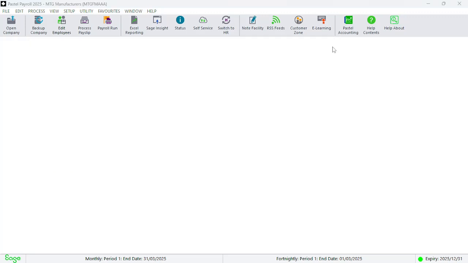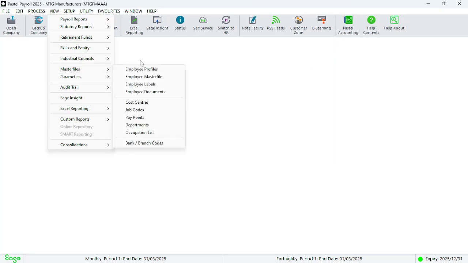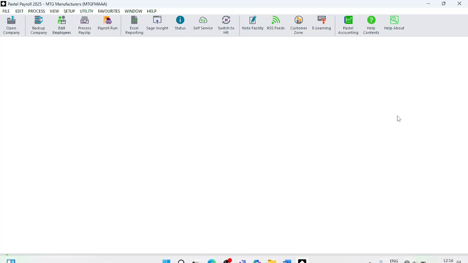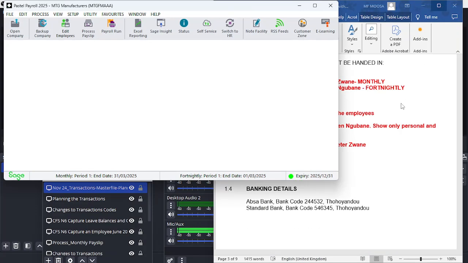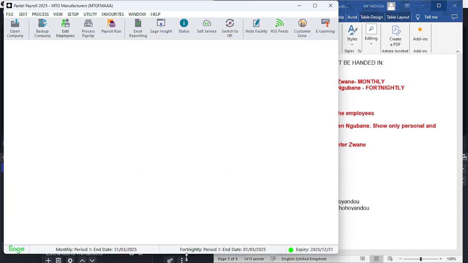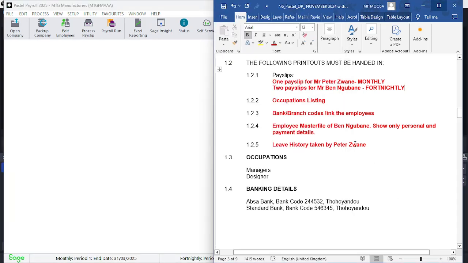So you get yourself some marks there. So let's go again. Where did we go? We went to view, went to master files and occupational listing. Very quick look here. They also talked about bank and branch codes. So in the question there, to get this right, they want the bank branch codes linked with the employees.